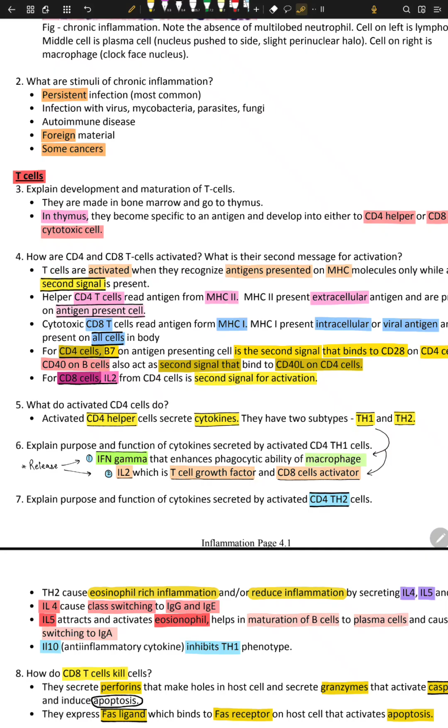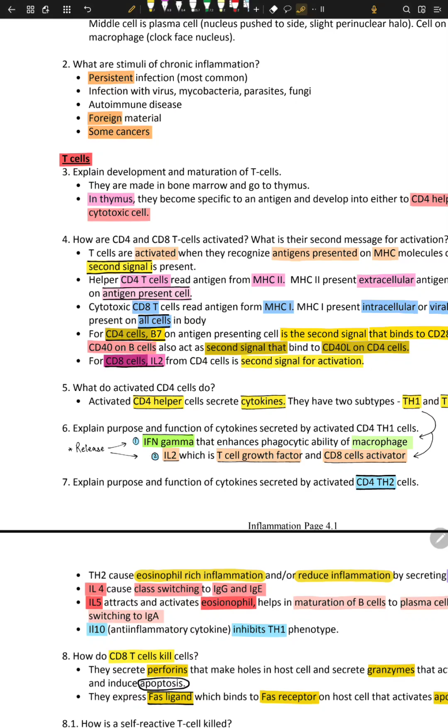So T cells. Explain the development and maturity of T cells. So we have something called T cells, right? What are T cells? T cells are cells that are made in bone marrow, and they go to the thymus for education. In the thymus, they become specific to an antigen. Thymus is like a college, a school. So the thymus teaches T cells what to attack and what not to attack. Thymus is the place where they get educated about an antigen. It's the learning place, right?